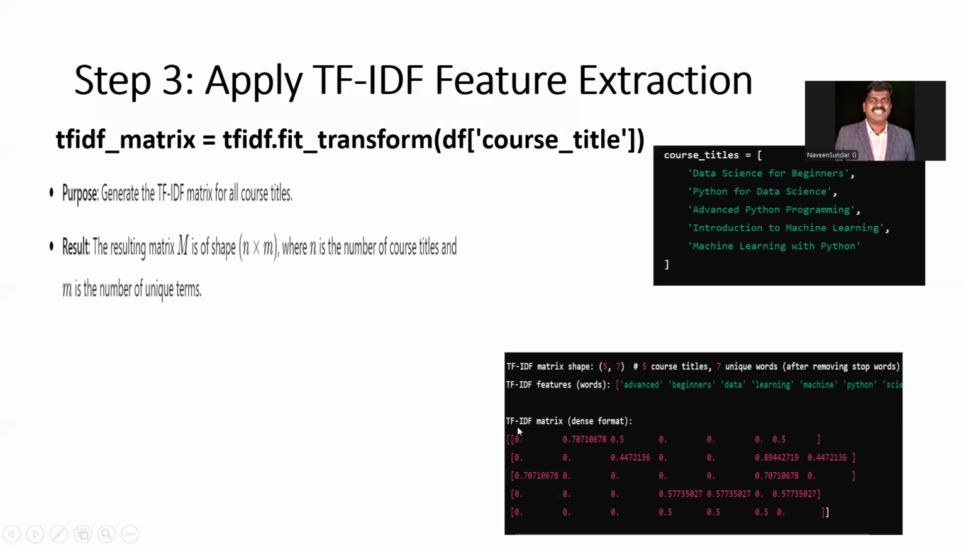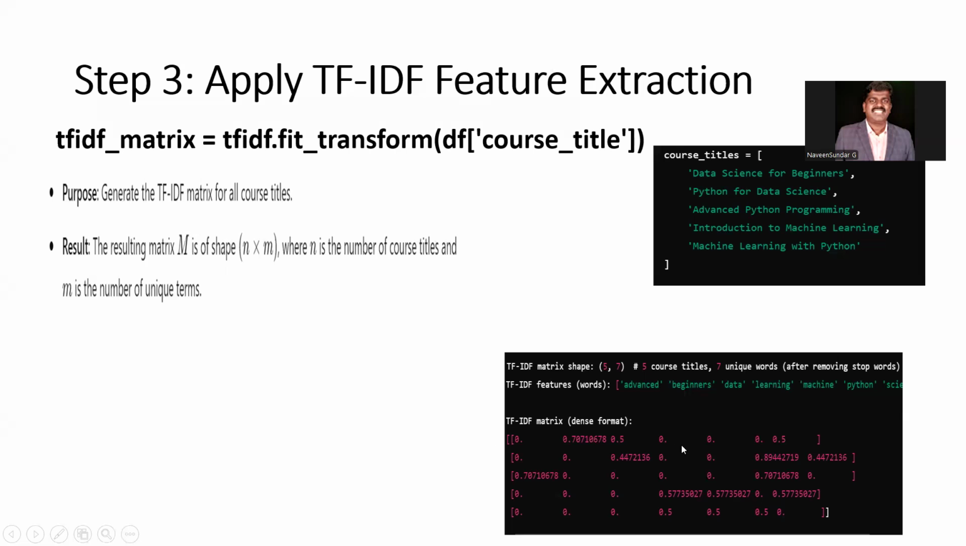Okay, how are we converting into the matrix format? In the columns, we write all the words after removing the stop words, and all the different course titles are written as rows. So this is the first row, the first course title, and this is the second course title, third course title, fourth course title, and fifth course title.